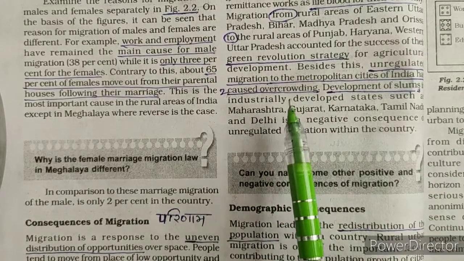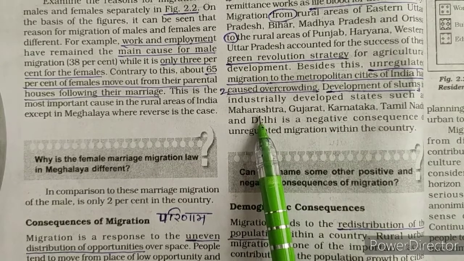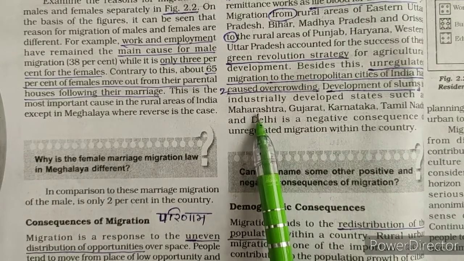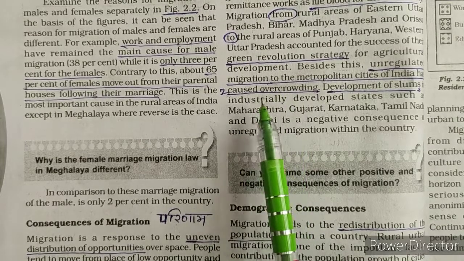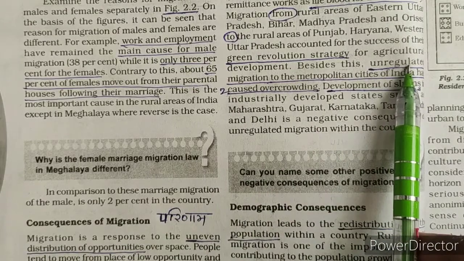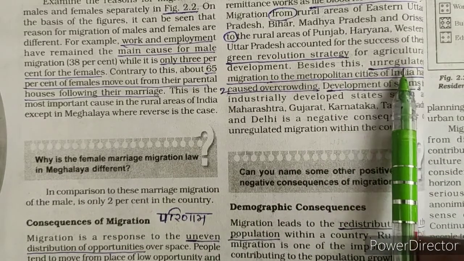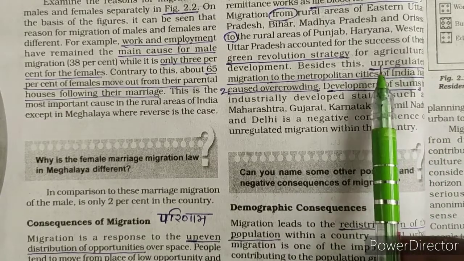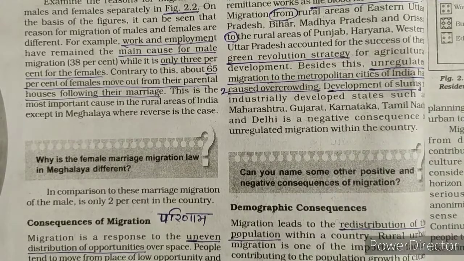Nowadays we are discussing corona. In Maharashtra, in Mumbai, there is the biggest slum in Asia, Dharavi, and that slum is facing the problem of corona. So if we are successful in stopping such unregulated migration, then we can stop such problems. And this unregulated migration could be stopped by providing opportunities in those states.